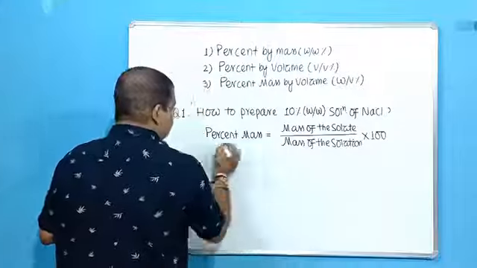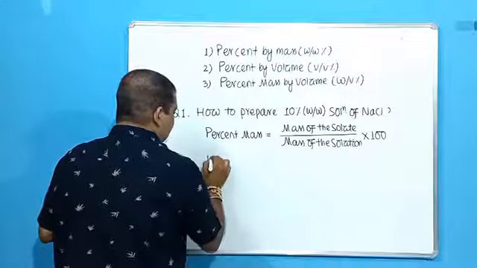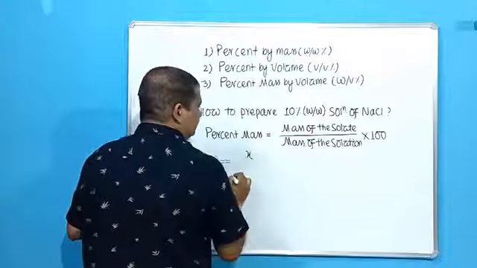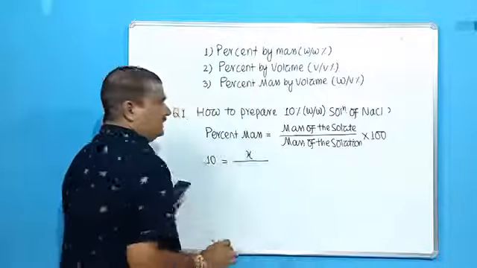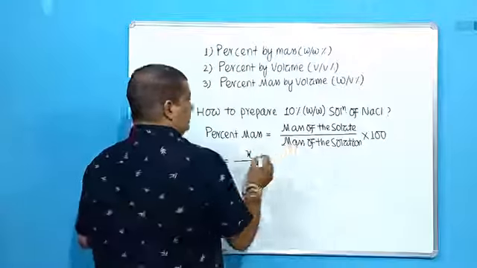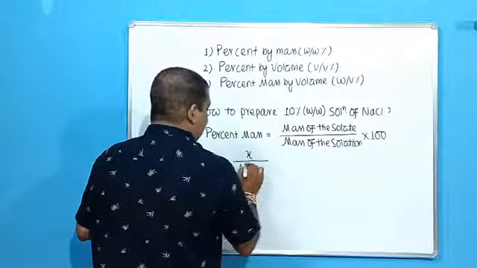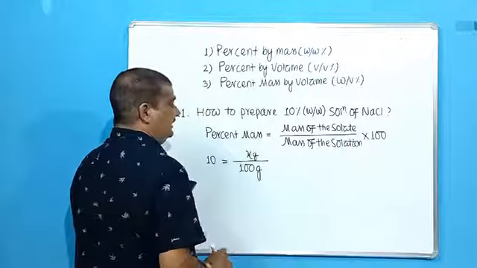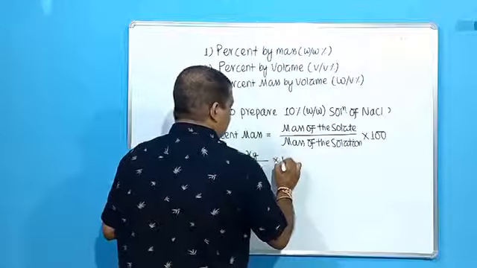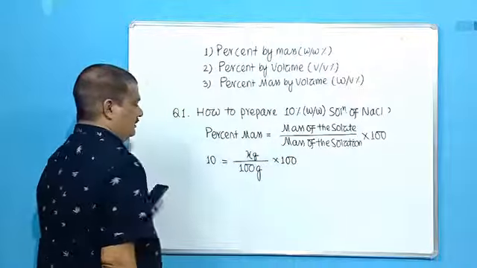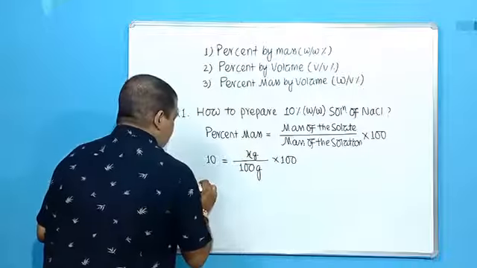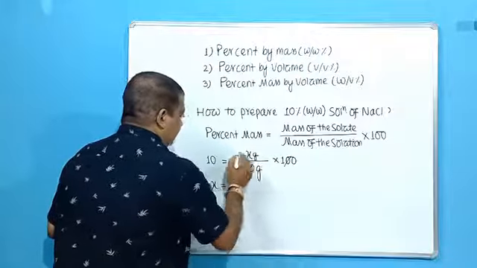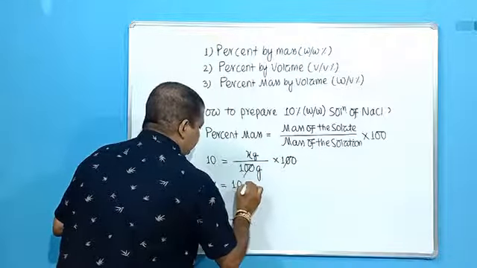Now the question is, what should be the mass of the solute? Let us take it as X. So percent mass, what is given? Now 10 is given. So 10 is equal to mass of the solute, let it be X, divided by mass of the solution, let it be 100 gram, into 100. So, what will be the X? 100 cancels out. X is equal to 10 gram.